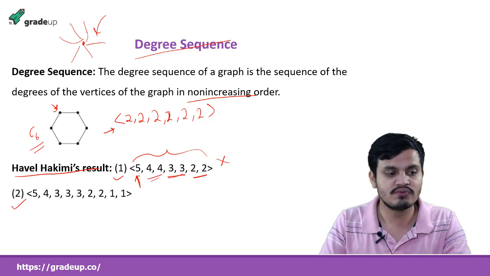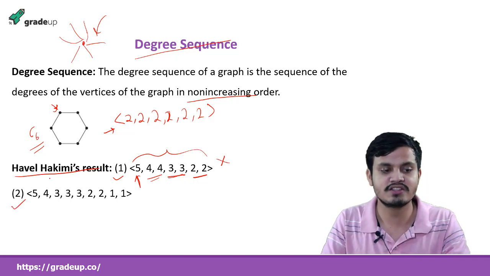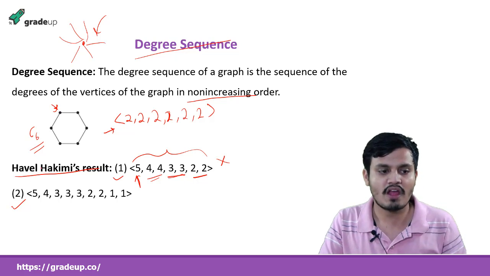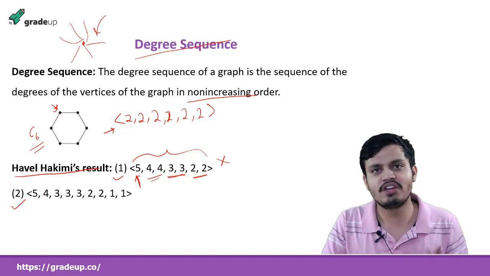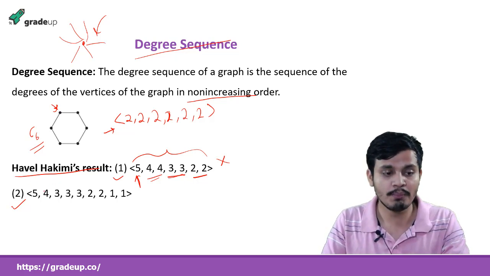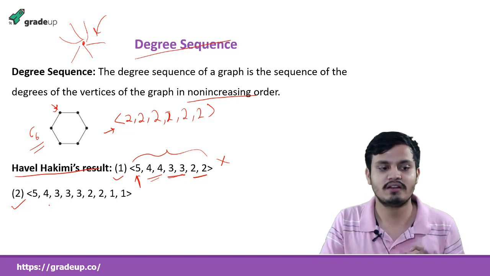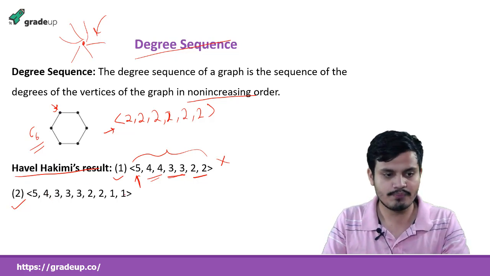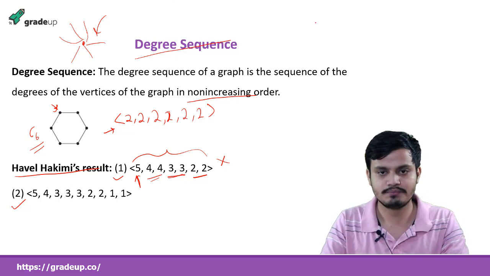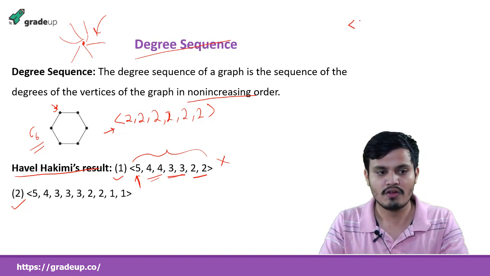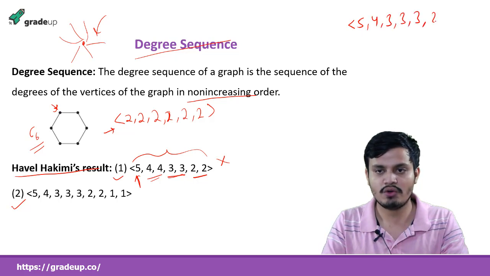Now for this sequence we will use the Havel-Hakimi result, and I will tell you how to use it. For the definition you can refer to the book, but I will tell you how to apply it. Suppose in this graph we have to use it. So I am writing here 5, 4, 3, 3, 3, 2, 2, 1, 1.